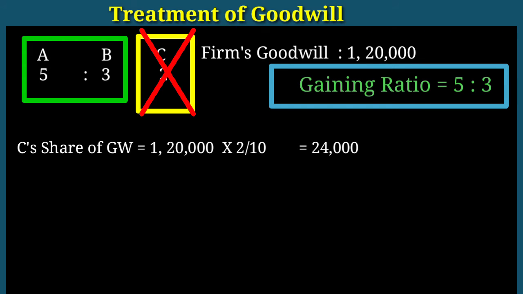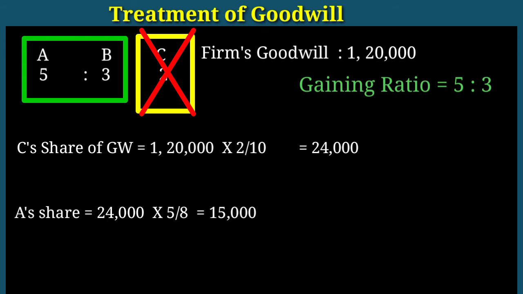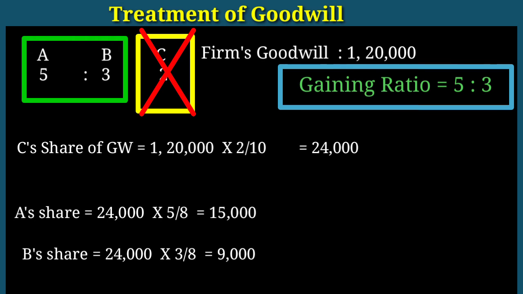So A needs to give C A's share equal to 24,000 into 5/8. That's equal to 15,000. And same as B. B's share equals 24,000 into 3/8. That's equal to 9,000.